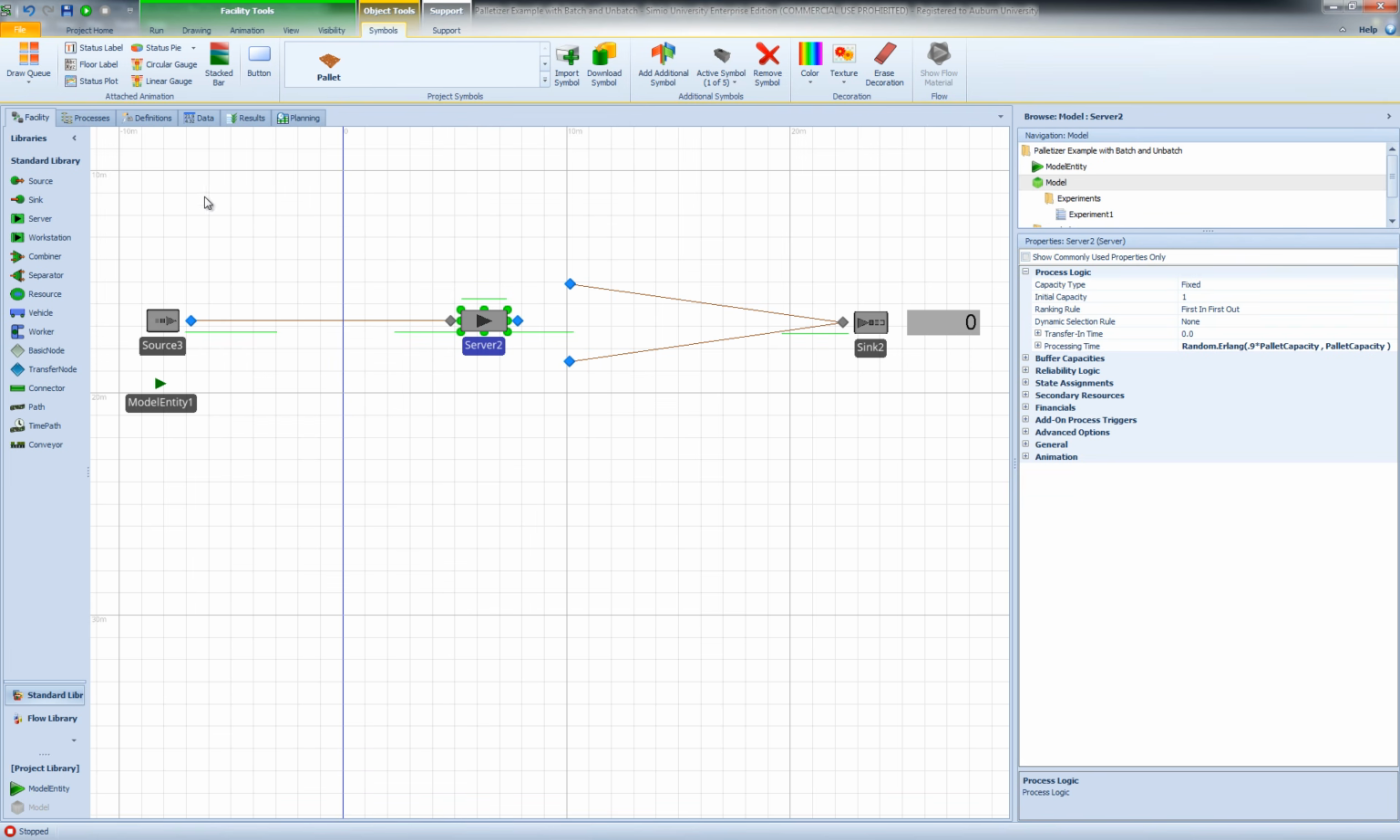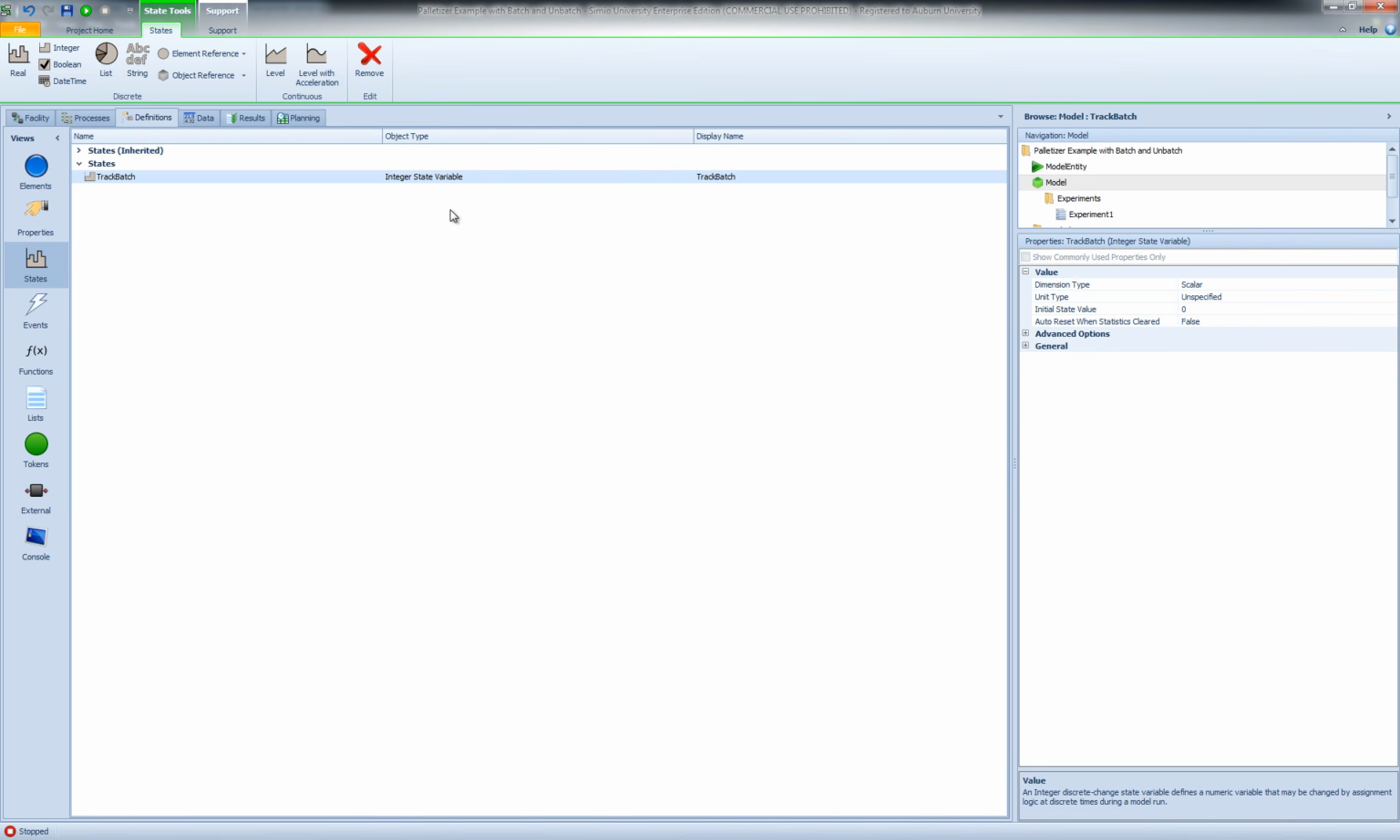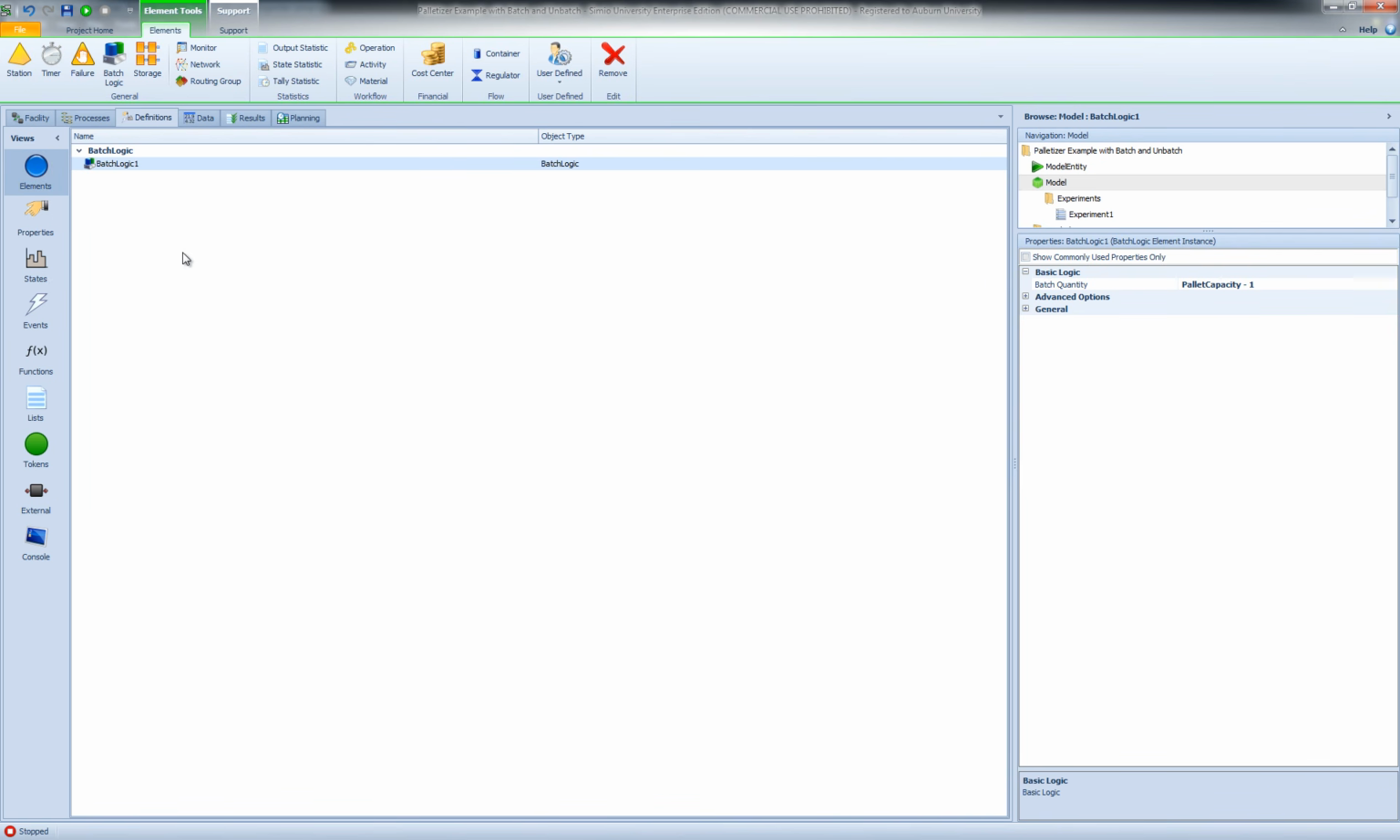In order to do this, what we need is, in our model elements, we need a batch logic. So in the model, under the elements, you see we have the batch logic item. So if we select this, you can create a new batch logic. And here, I'm going to set the batch quantity for this batch logic to pallet capacity -1.